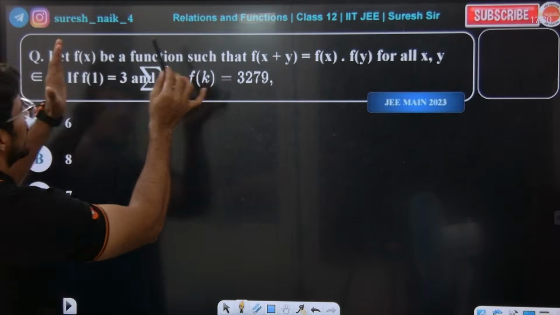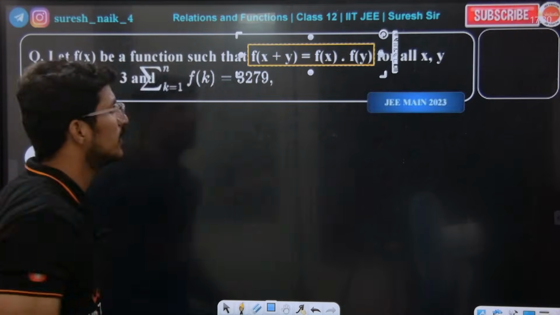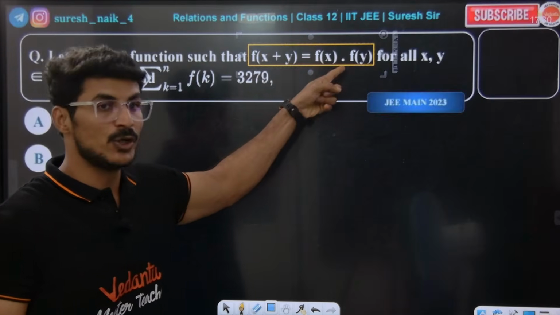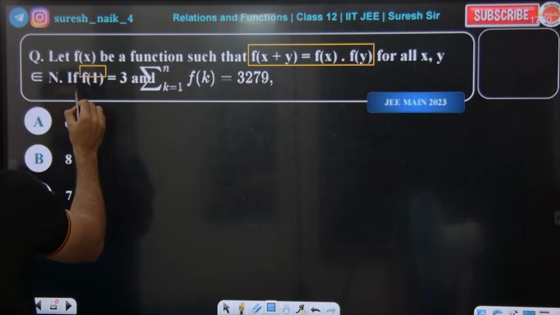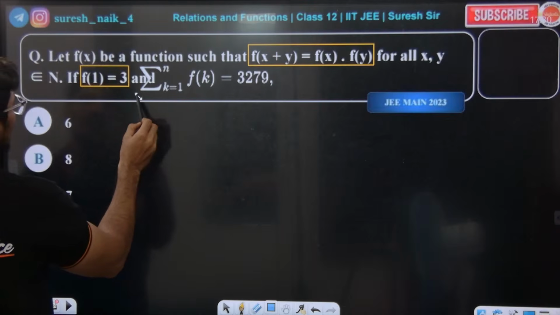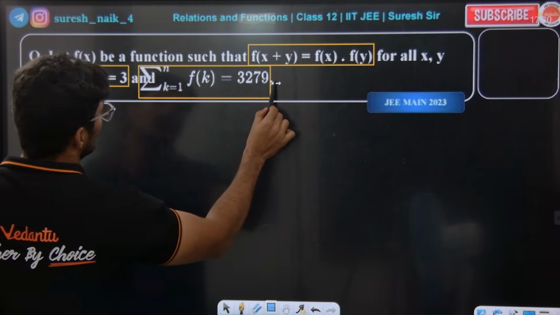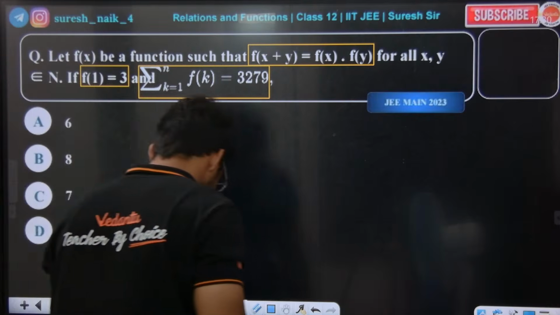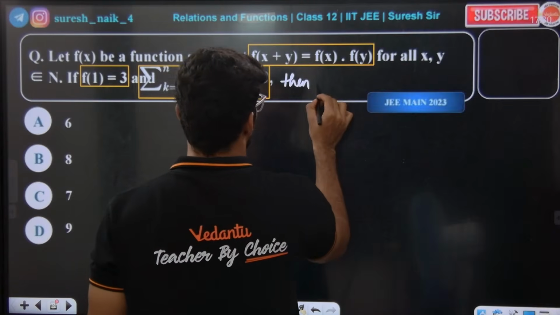Simple question. f of x be a function such that f of x plus y is equal to f of x into f of y. They have given f of 1 is equal to 3, and sigma k equals 1 to n of f of k is equal to 3279. Then they're asking us to find the value of n. Then n is equal to dash.